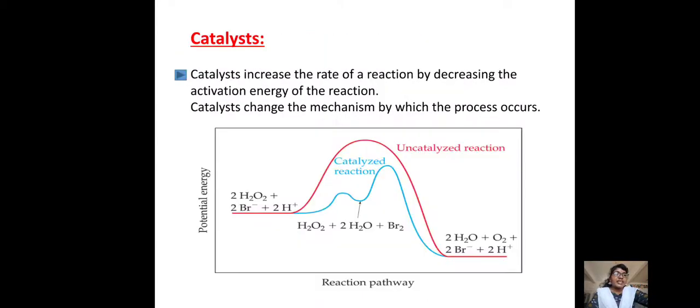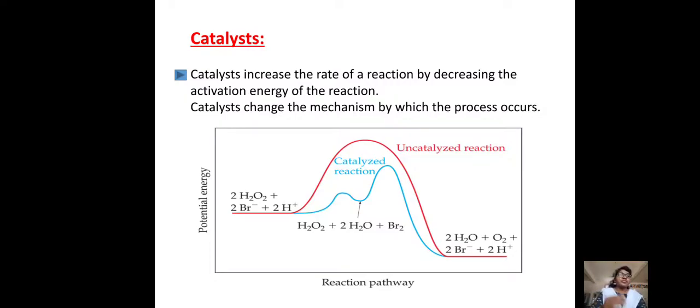See, the next one, the most important factor is catalyst. What is that? Catalyst. Then, what is a catalyst? See, a catalyst is a substance which increases the rate of reaction without undergoing any chemical change. It will go and increase the rate of reaction, but it does not undergo any chemical change. Okay, the catalyst increases the rate of reaction by decreasing the activation energy.